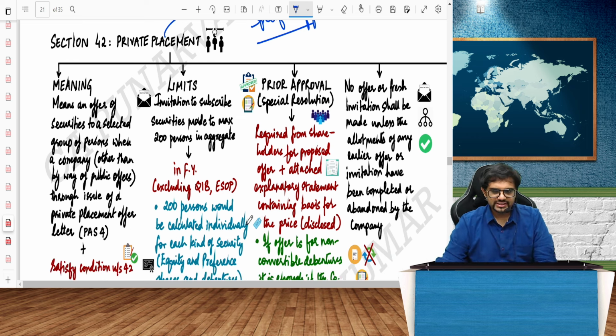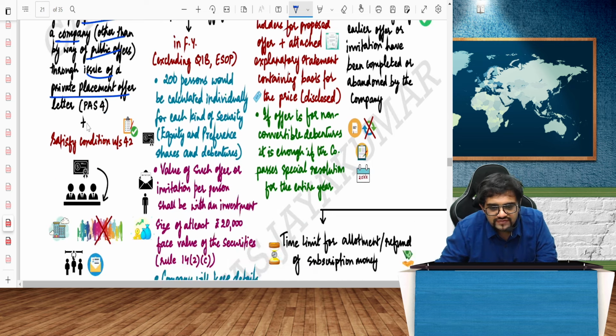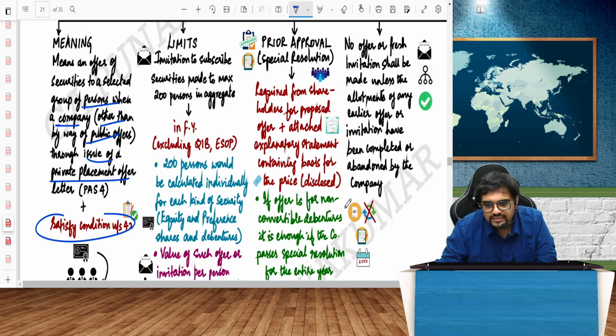So what is private placement? It means an offer to a selected group of persons by a company, other than by way of public offer, through issue of a private placement offer letter, PAS 4. It should satisfy all the conditions under Section 42. What are the limits?